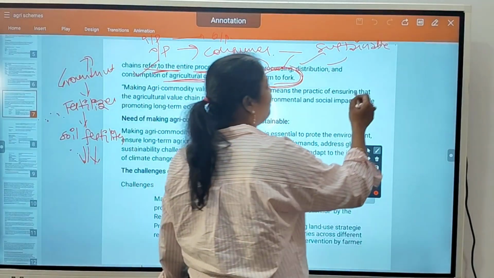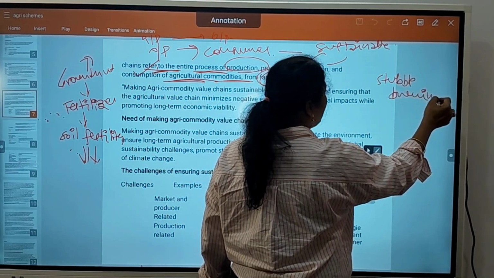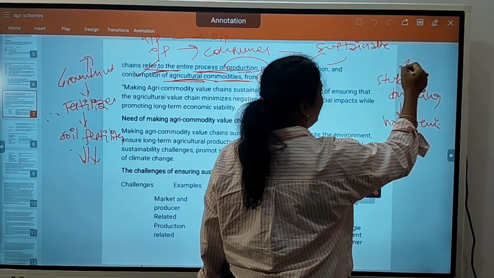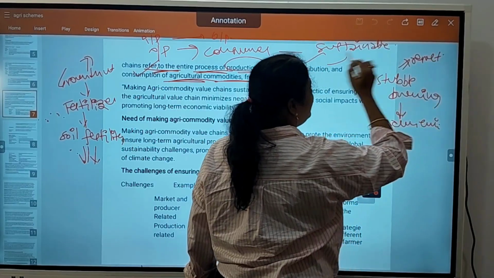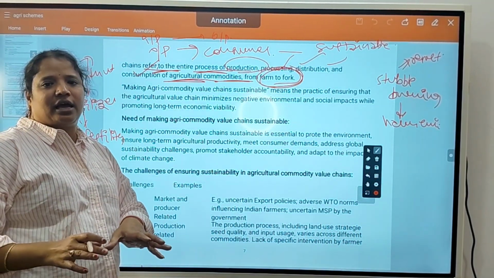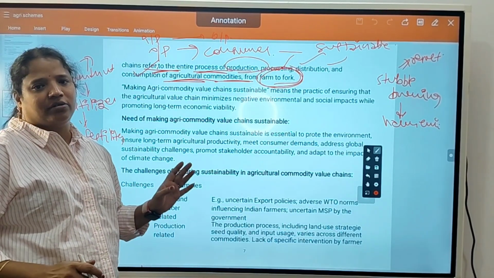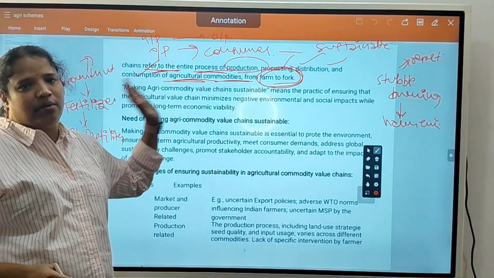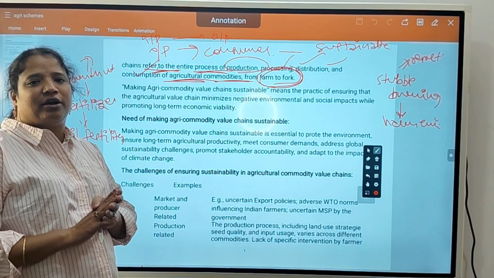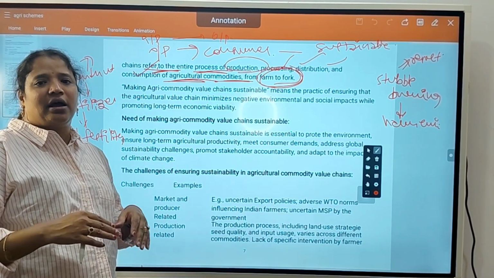In case you see, some farmers do stubble burning, means they harm the environment to get the result. So it should not be like that. Your activities must not affect the soil quality, water or resources or environment. That is the ambition of this scheme. Making the agri-commodity value chain sustainable means it must not go in a way that will harm the environment or the resources.